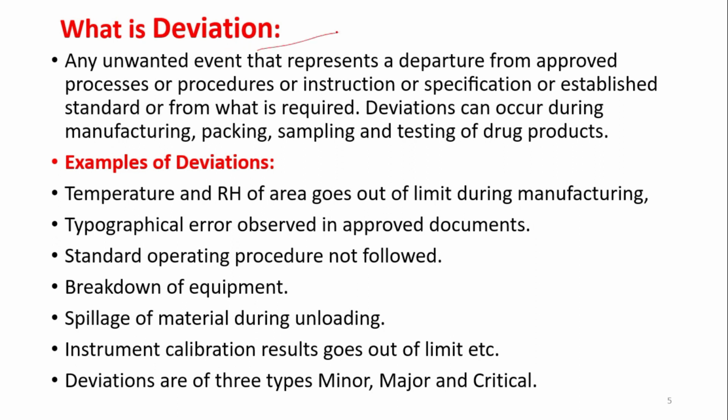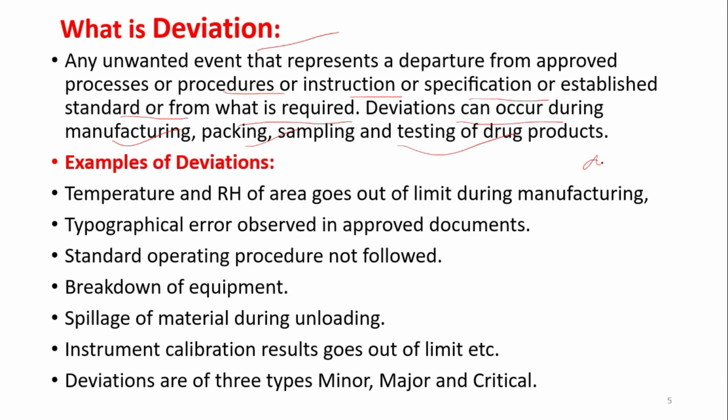What is deviation? Any unwanted event that represents a departure from approved procedures or process or instruction or specification or established standard, or from what is required. This is known as deviation. Deviation can occur during manufacturing, sampling, packing, testing of drug products.